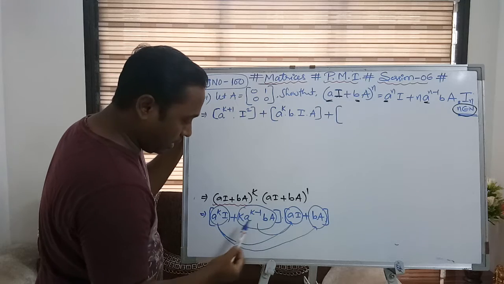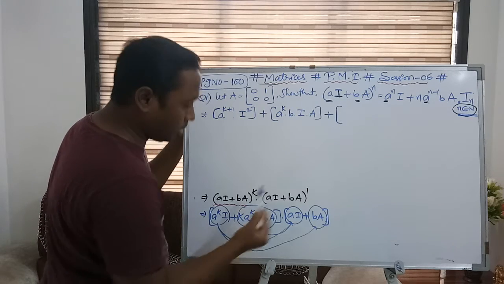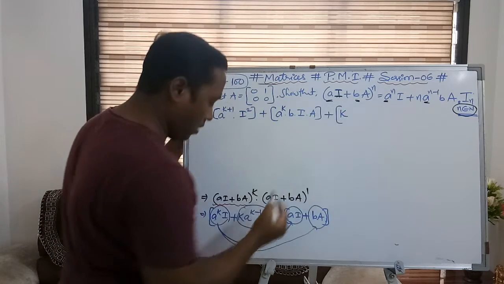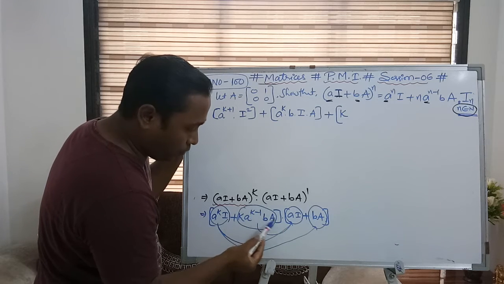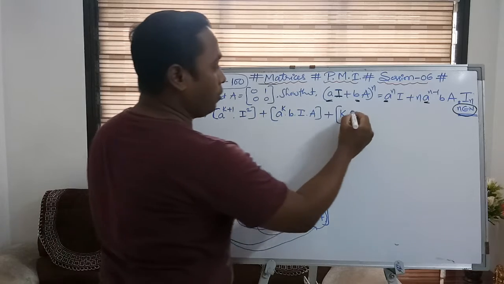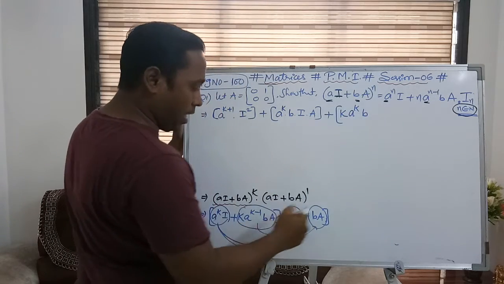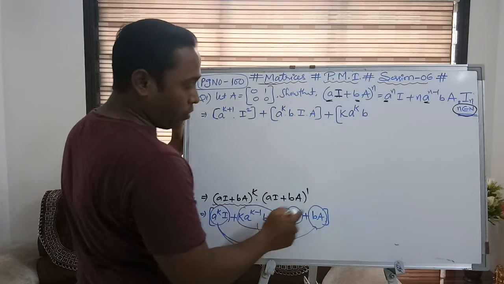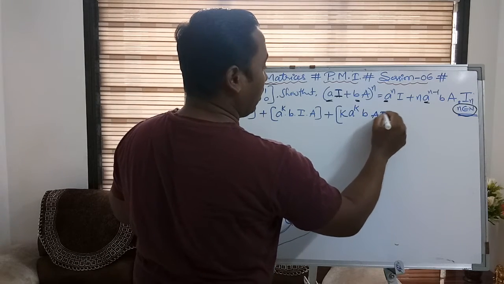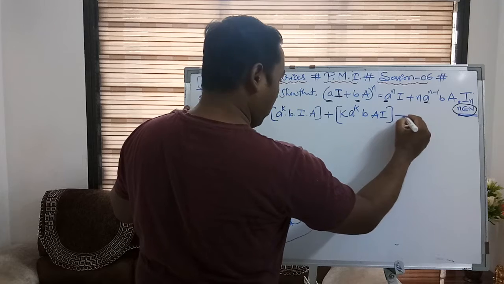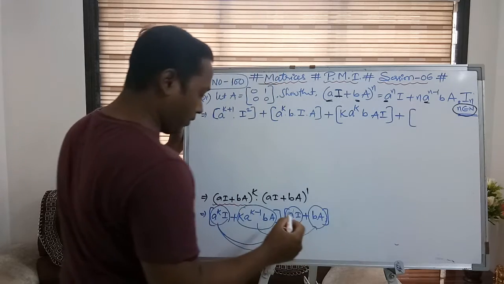If I multiply it like this, only constants, if you see the constants, k as it is, a power k minus 1 into a power 1. So their powers will be added. It reduces to a power k into b as it is. Then matrix A into I.